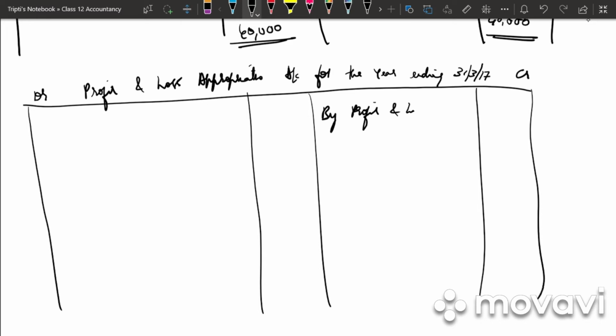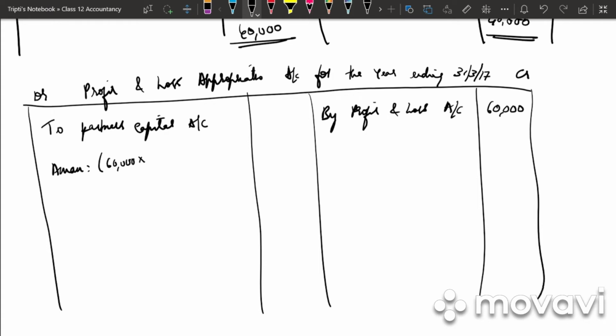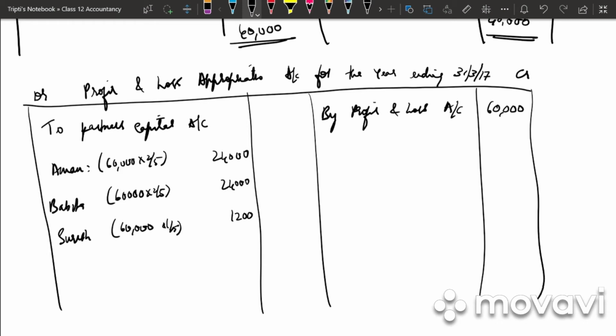So the first step is to bring down the profit. By profit and loss account for 2017 it is 60,000, and then we will transfer it to partners capital account. We have Aman. How much will it be for Aman? 60,000 into 2 by 5, that is 24,000. Then we have Babita, 60,000 into 2 by 5, again 24,000. And then we have Suresh, 60,000 into 1 by 5, that is 12,000.